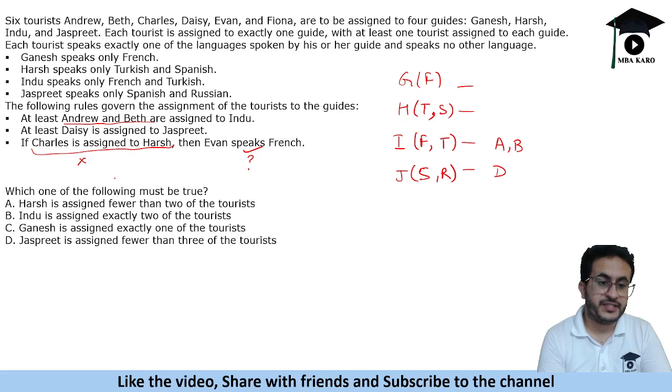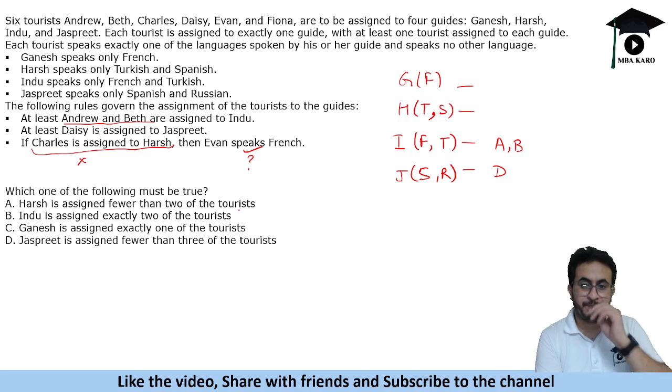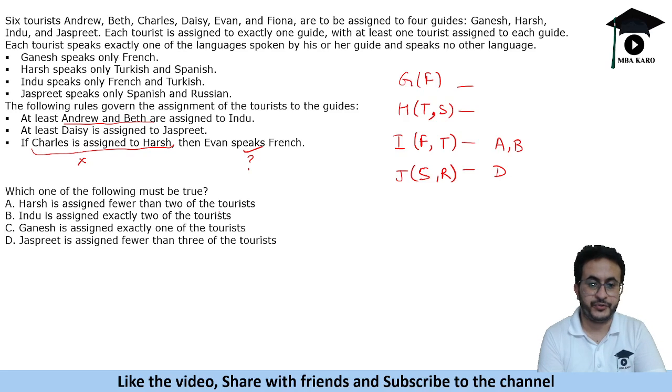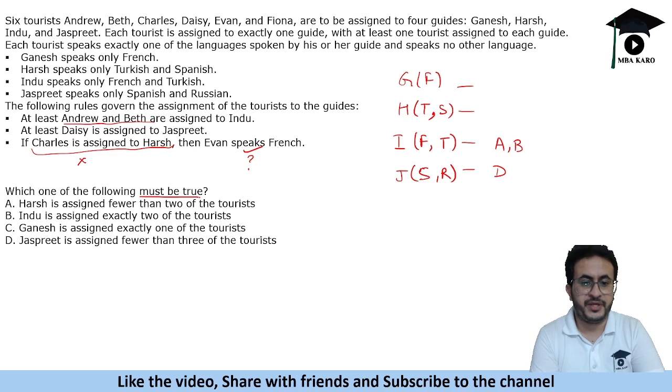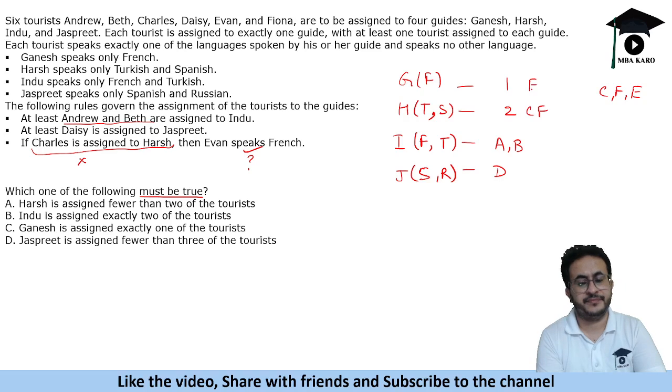Now we will use these conditions for the questions. The first question says, which of the following must be true? Harsh is assigned fewer than 2 tourists. It should be compulsorily true. So if we assign 2 tourists here, is it possible? There are 6 tourists, and A, B, D are done. C, F, E are pending. So we can assign C and F here and E here, which is quite possible. So we can assign 2 tourists to Harsh, so this is not true.